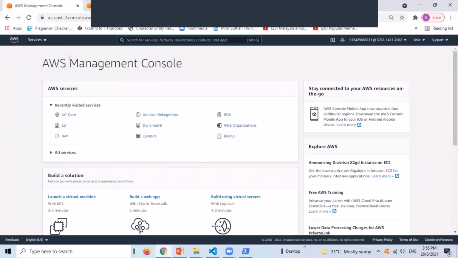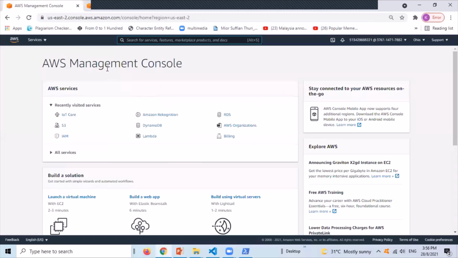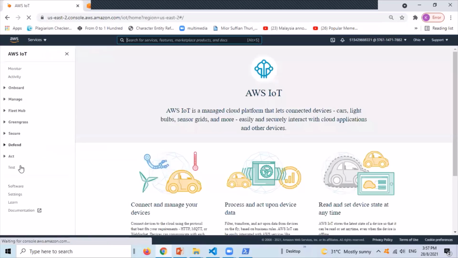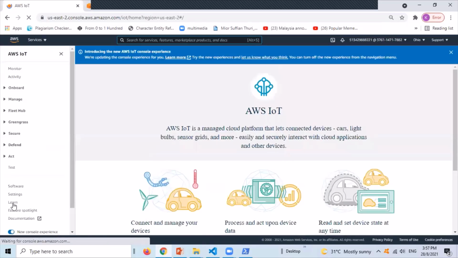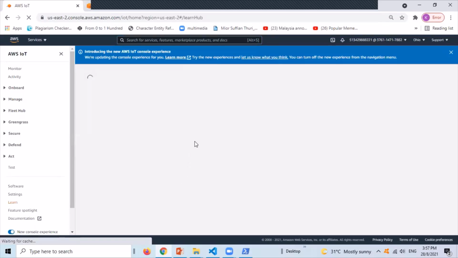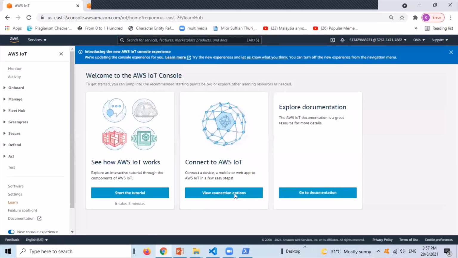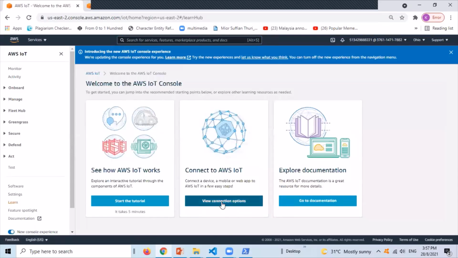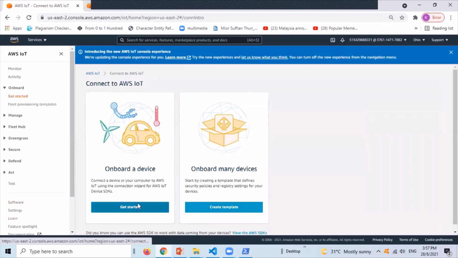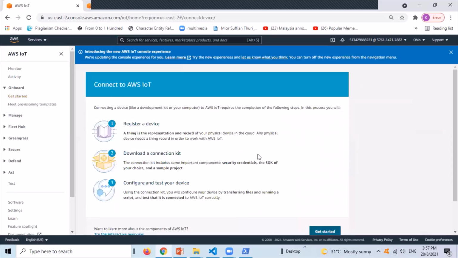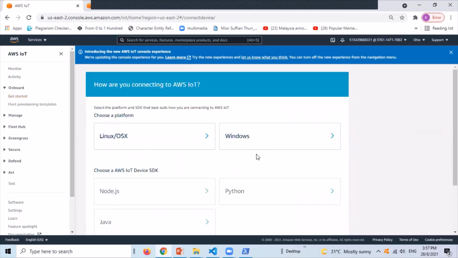First, log in to the AWS Management Console. Click on IoT Core, and click Learn. Then connect a device to AWS IoT Core. In this part, we're using Windows and Python.